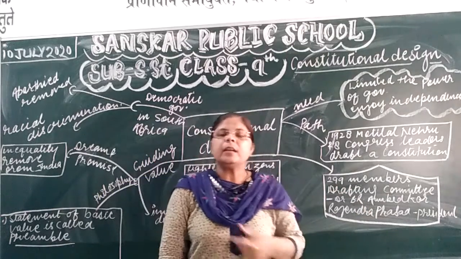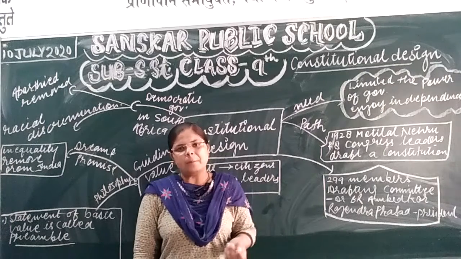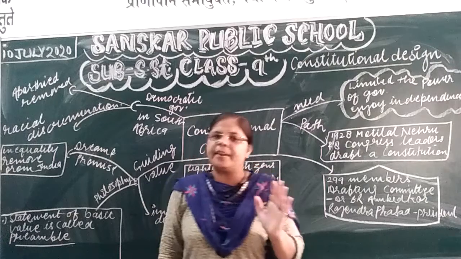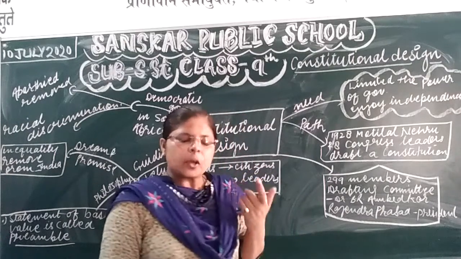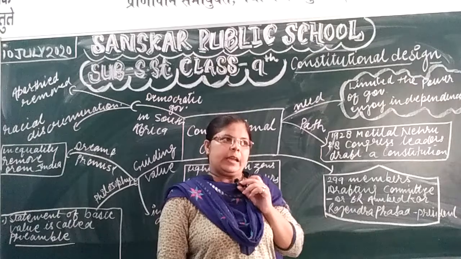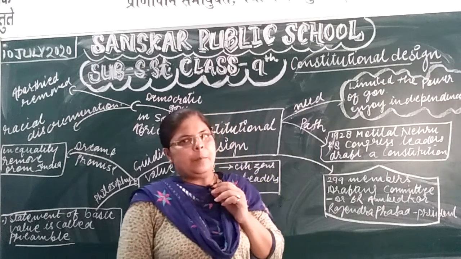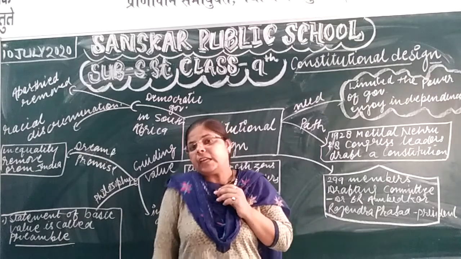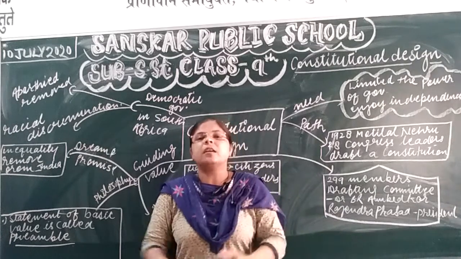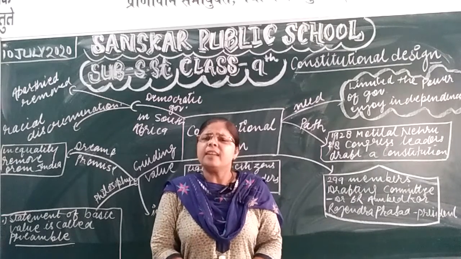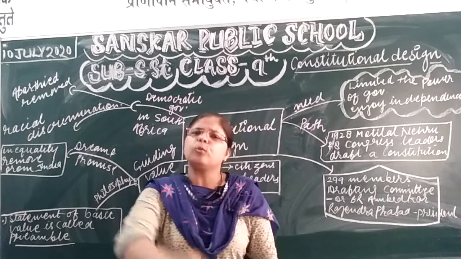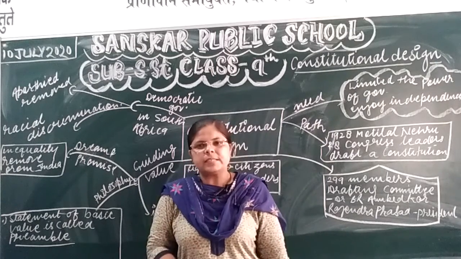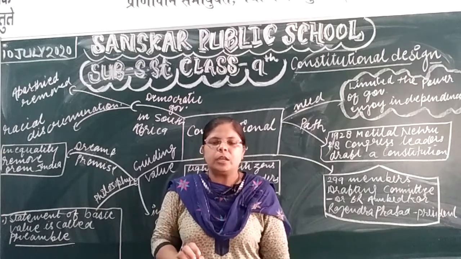That's why in the starting there were around 392 or 394 members. But when the partition happened, most of the Muslim leaders left this Constituent Assembly and joined Pakistan, because they thought that their fundamental rights would not be preserved in India, since India is a Hindu domain. That's why they had faith in Pakistan. At last, in our India, around 284 to 299 members stayed continuously in our Constituent Assembly and were ready to prepare the constitution.